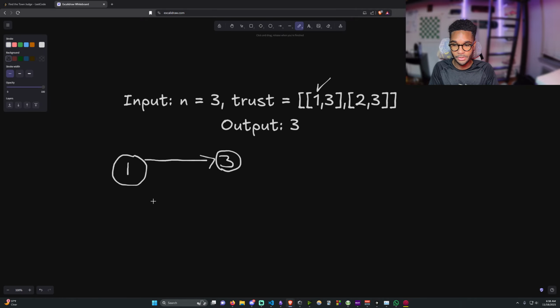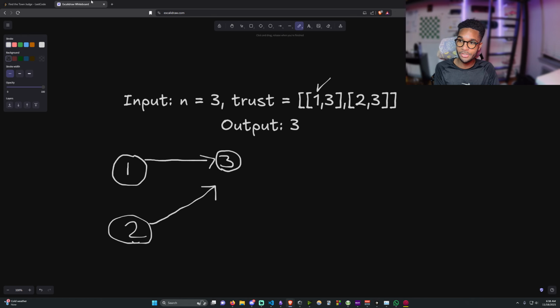And this next one shows that person 2 has a directed edge also to person 3. And with this, we could pretty much solve the problem. If we want to find the node that everyone in the town trusts except the person itself, and who also trusts nobody, all we have to do is find the node that has n-1 incoming edges, because an incoming edge means that someone trusts them.